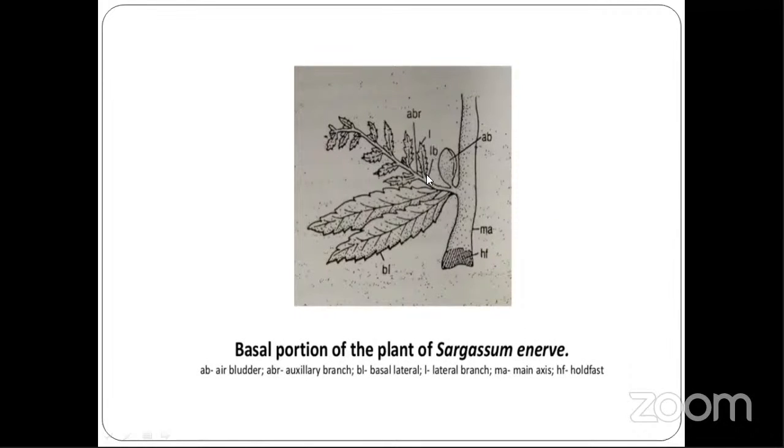Then BL, this is the basal lateral leaf. Then LB, this is the lateral branch. And this is the main axis, MA. And this is the hold fast, the basal cell which holds the substratum. This is called as hold fast. So these are the three examples of Sargassum.